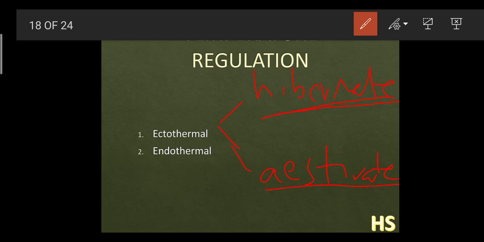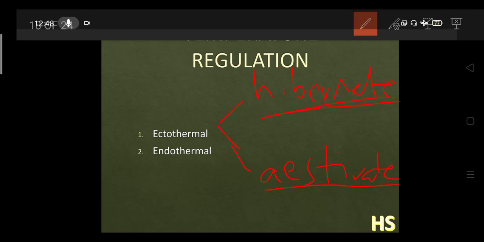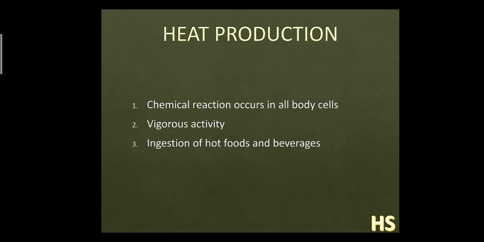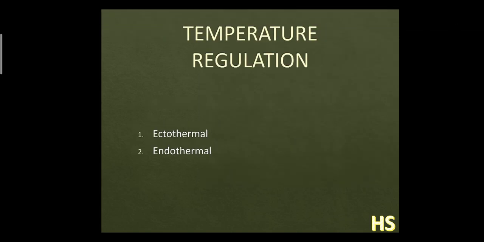But estivates are those who go into a summer sleep. Summer sleep means what, during the month of summer the temperature is too hot, but their body is not used to those temperatures. What would be the examples? In the months of summer, you won't be seeing earthworms, crocodiles, and frogs, who are amphibians. You won't be able to see them. In hibernation, there are bats and bears.